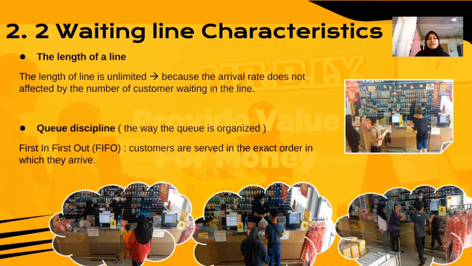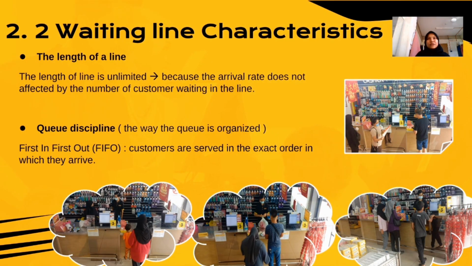Okay, next I will go through waiting line characteristic. For the length of a line, the length of a line in Mr. DIY is unlimited since the arrival rate does not affected by the number of customer waiting in the line. Next, for queue discipline, the queue discipline can be referred to as the rule by which the customer in the line receives service. For Mr. DIY, they imply the first in and first out rule, which is FIFO.